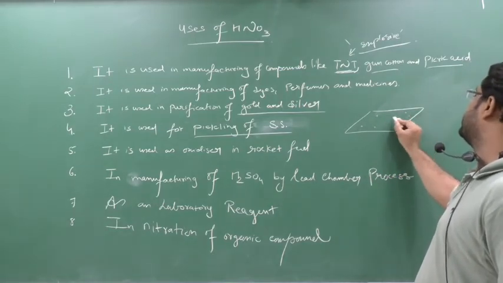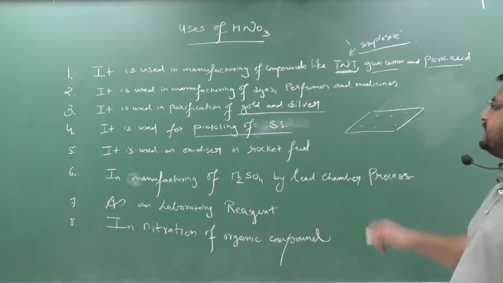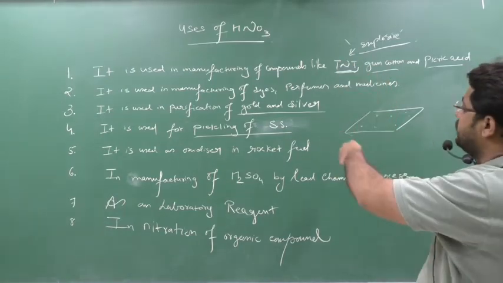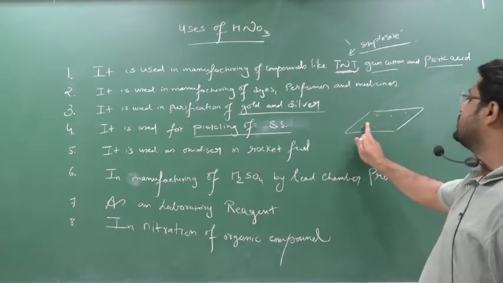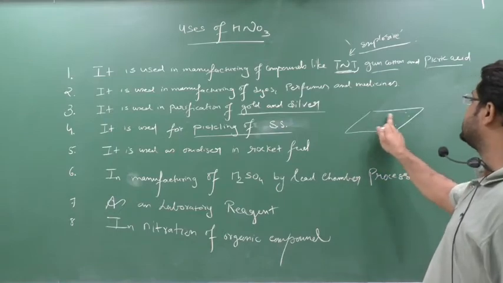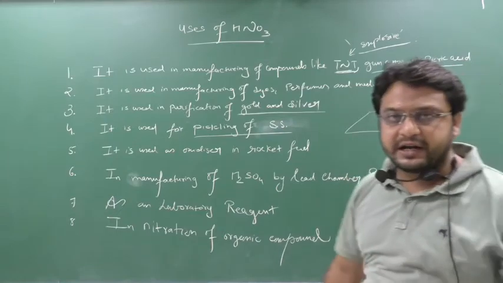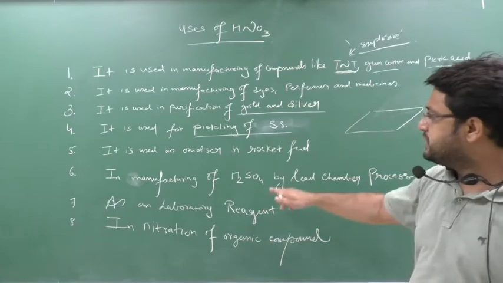On the plate or on the articles of SS, these particles are removed by dropping the HNO3 on this particle and brushing it. Slowly these whole particles will be removed and the whole stainless steel article will become smooth. To become smooth, that is known as pickling.